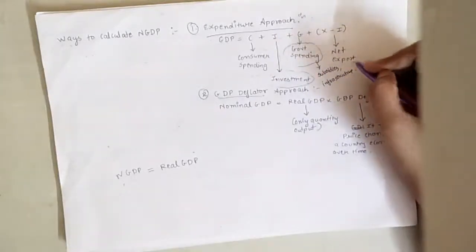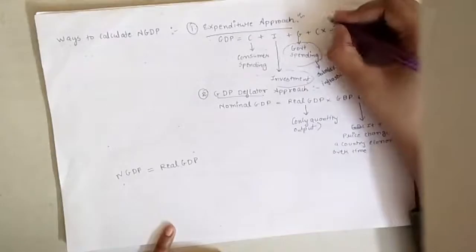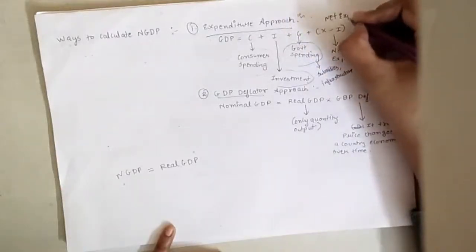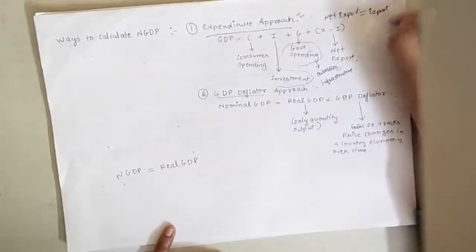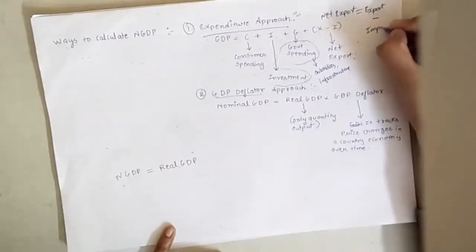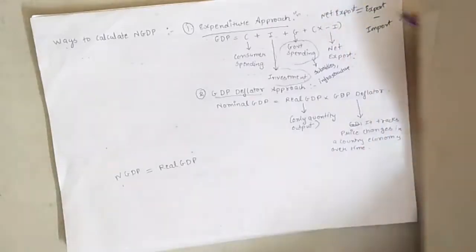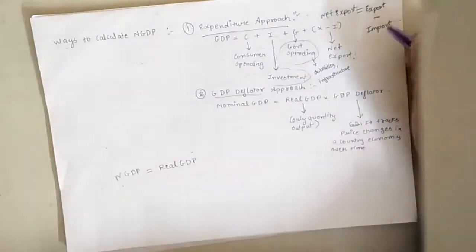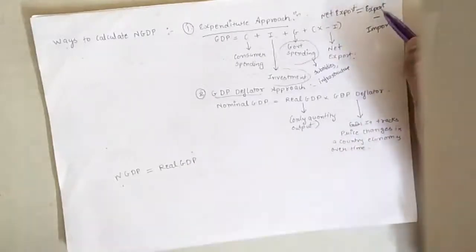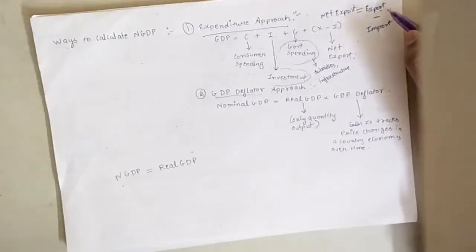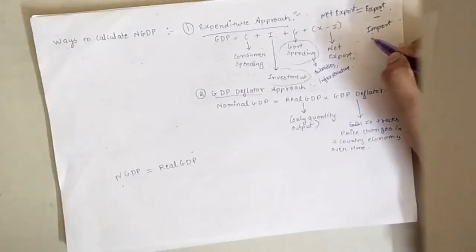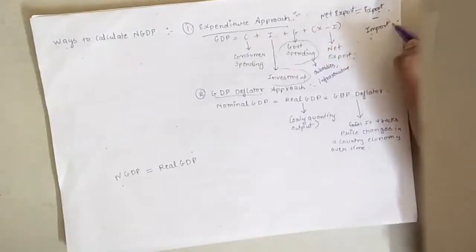And this is the net export. Net export means export minus import. So how much the country exports and how much the country imports. The exports of a country is kind of a profit and the revenue for a country, but the goods imported by a country is an expense that will be deducted from the export, the revenue which we have earned.